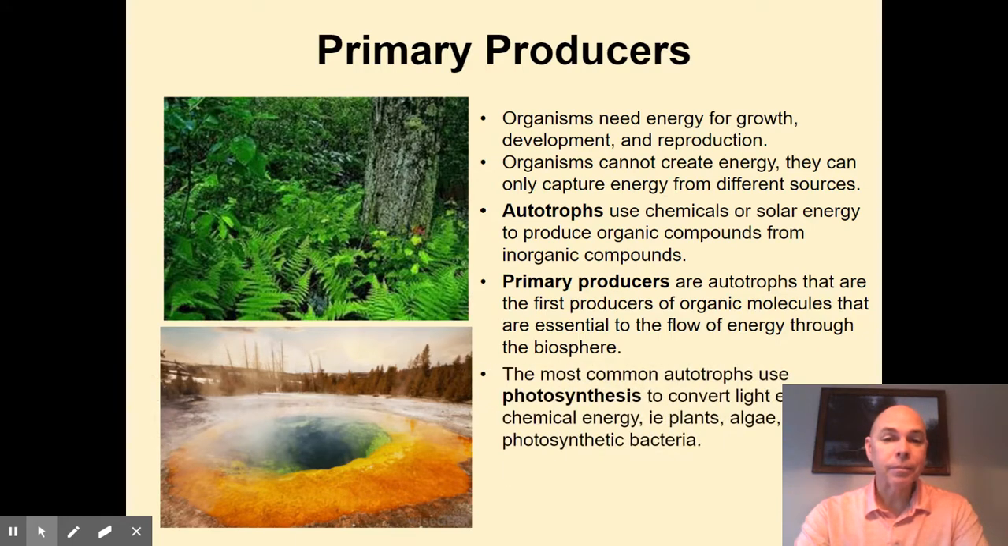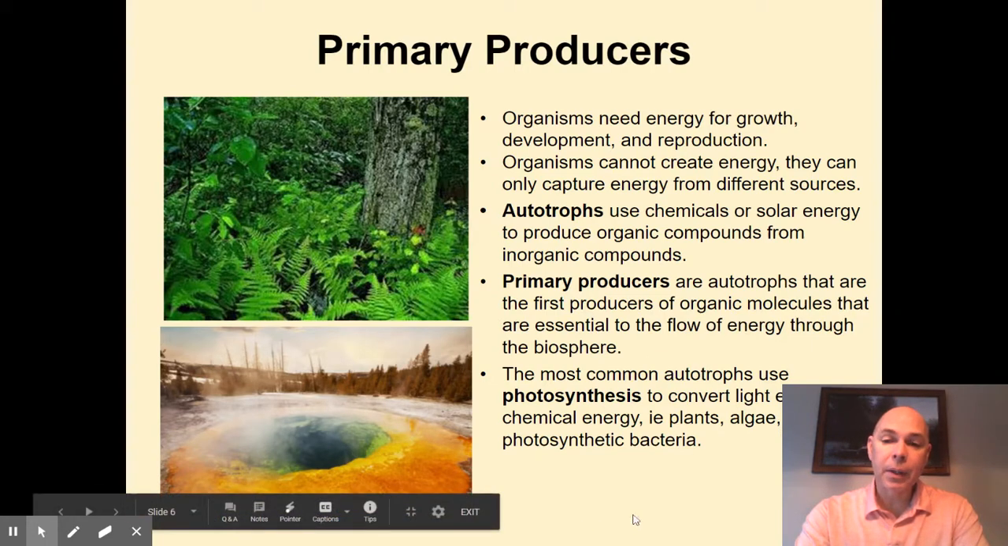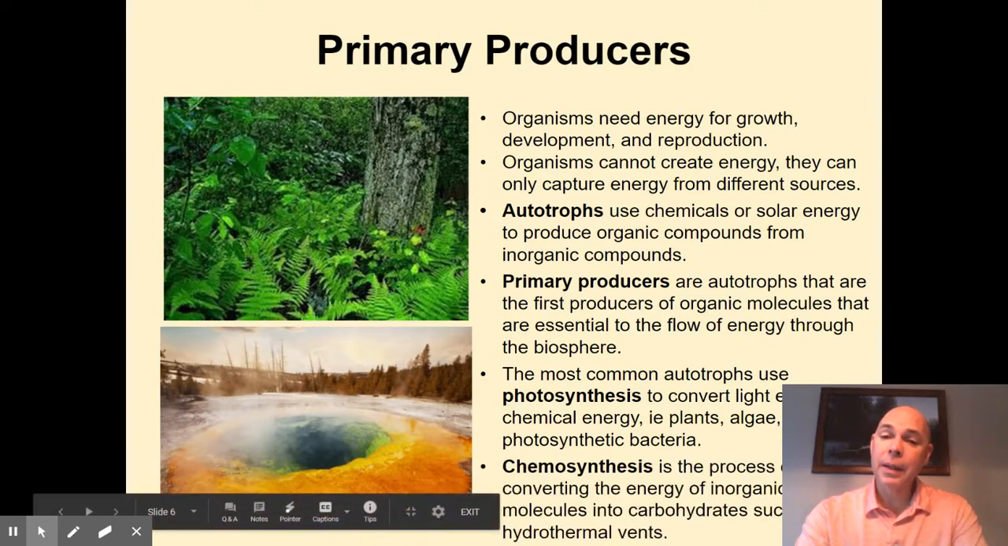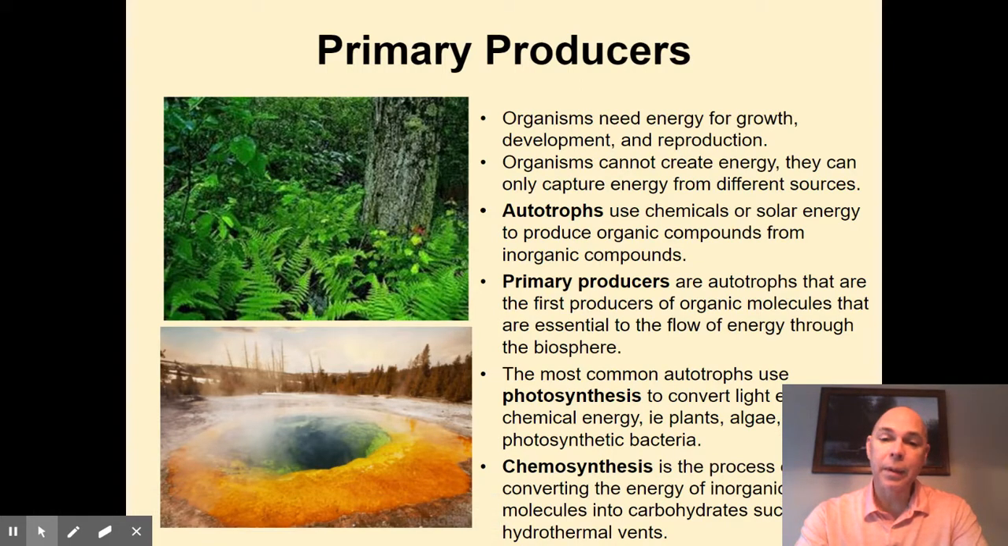And the most common types of autotrophs are those organisms that undergo photosynthesis, where they're converting light energy into chemical energy. This would be an example of plants, algae, and some photosynthetic bacteria. So to say that all autotrophs are photosynthetic is not actually correct, because there is a category of autotrophs that are able to take in energy from their environment in the form of inorganic molecules, and are able to convert them into carbohydrates.